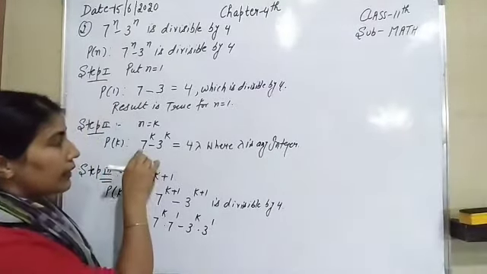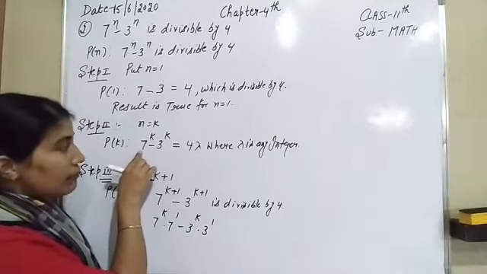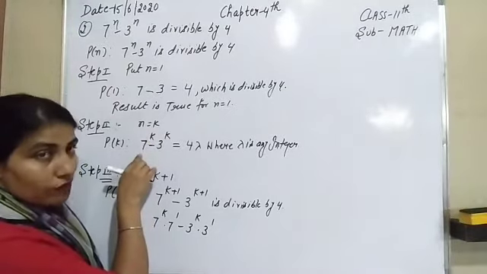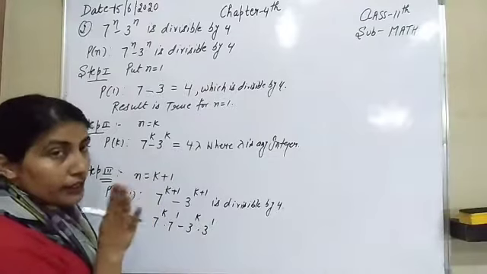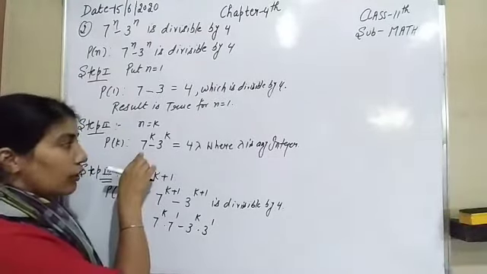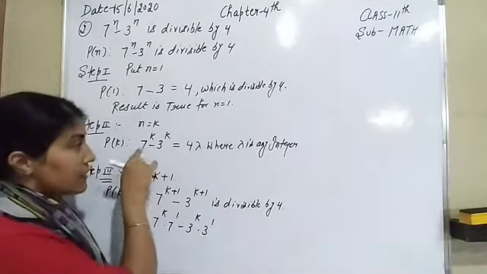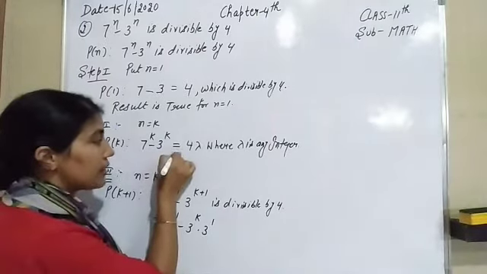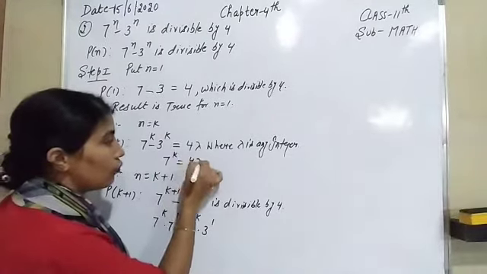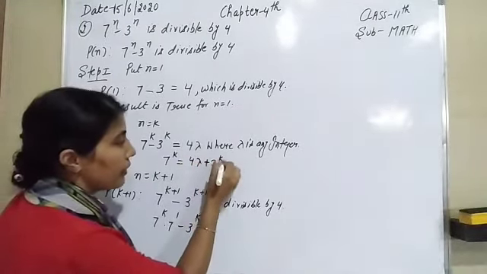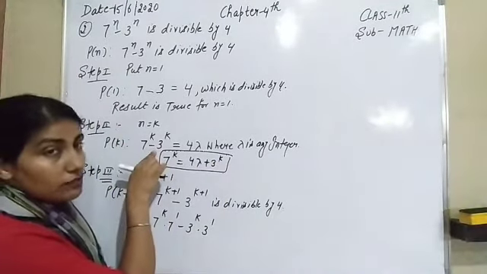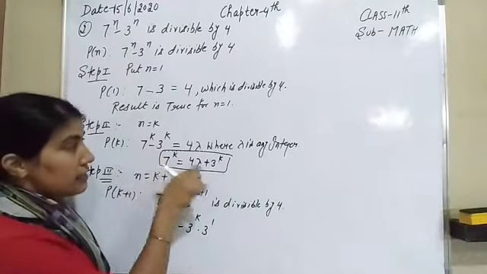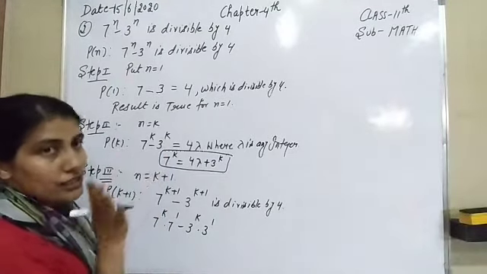Now look here, in the second step, we can easily find out either the value of 7 raised to power k or the value of 3 raised to power k. It's up to you. If you want to find the value of 7 raised to power k, then 7 raised to power k is equal to 4 lambda plus 3 raised to power k. If you want to find out the value of 3 raised to power k, then its value is 7 raised to power k minus 4 lambda.